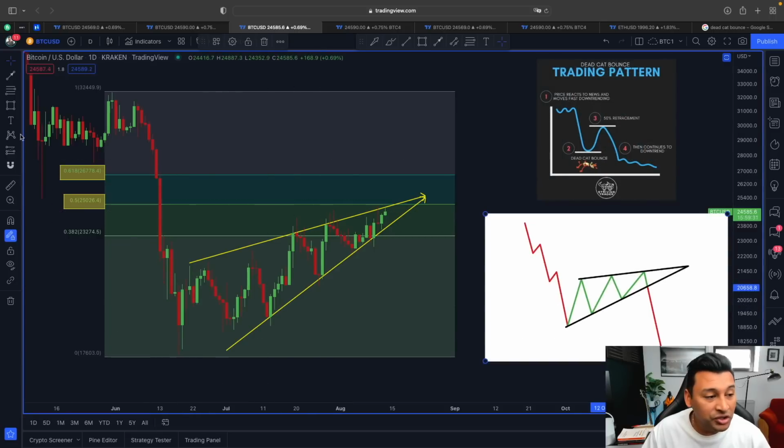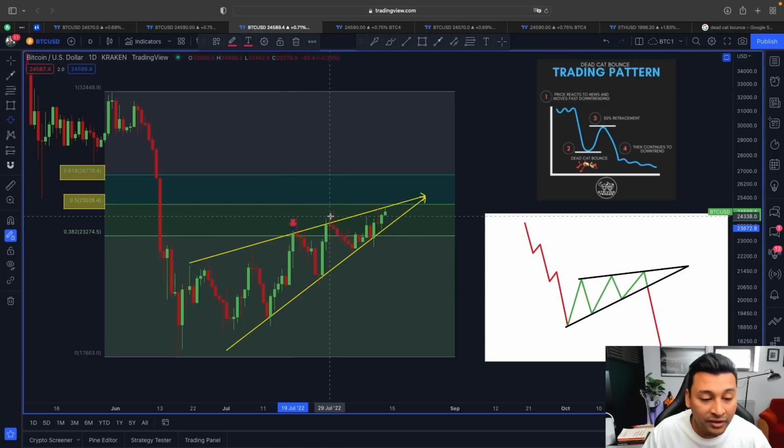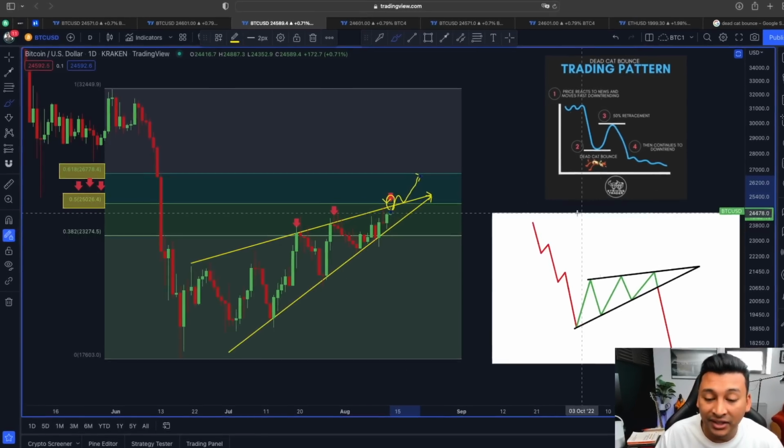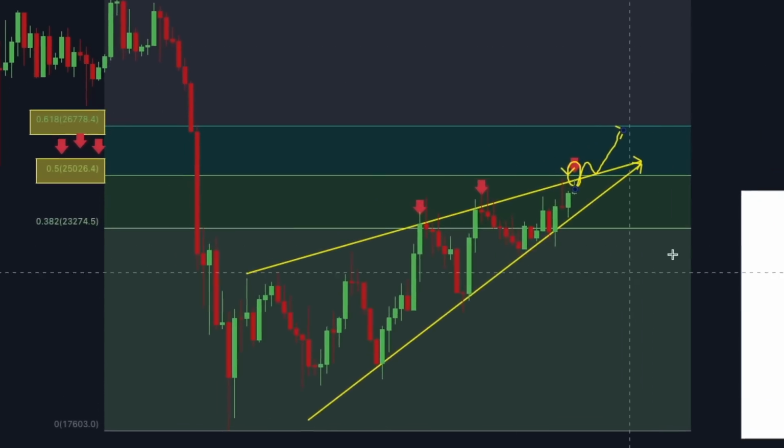According to the rising wedge, the price right now is testing the key line of resistance, along with the 0.5 Fibonacci line. This line is going to be a very important line of resistance in the medium short term. So we have to flip this into support, because flipping this into support will invalidate this rising wedge scenario, the bearish scenario, and also invalidate this dead cat bounce type of scenario.